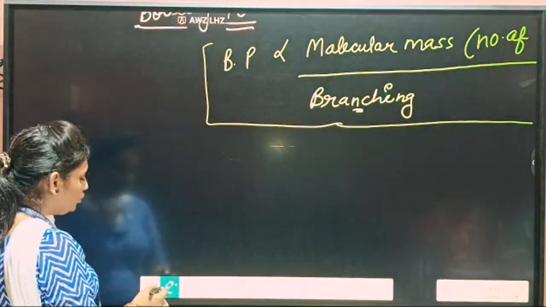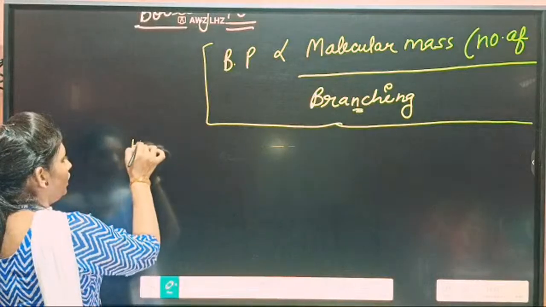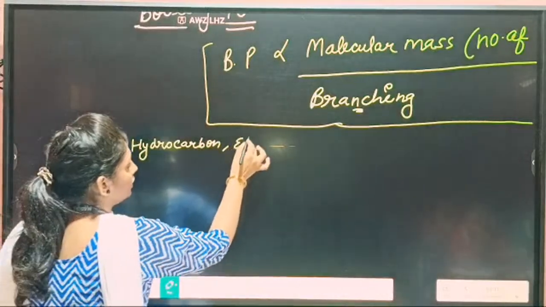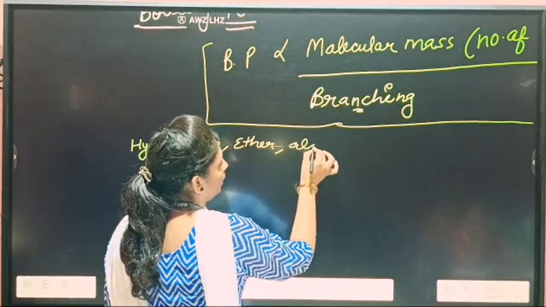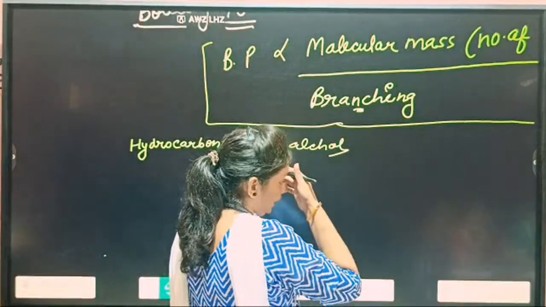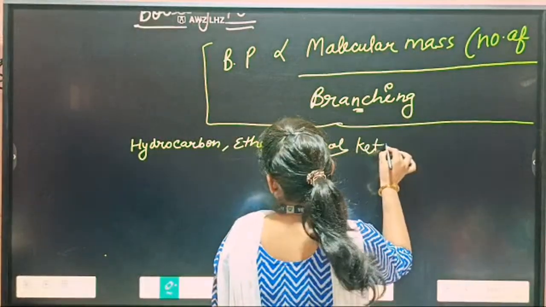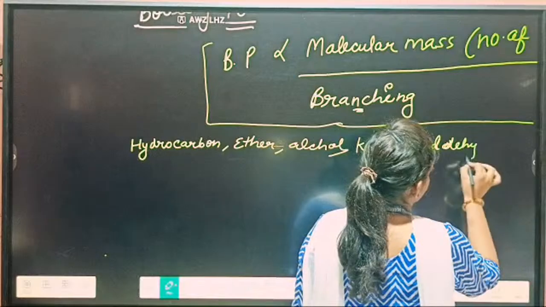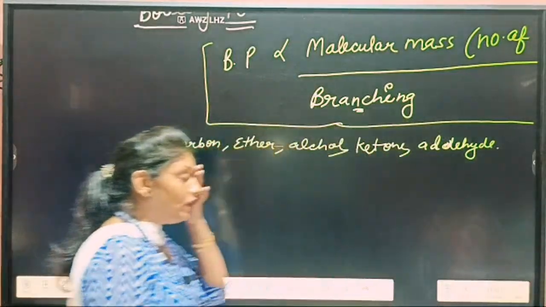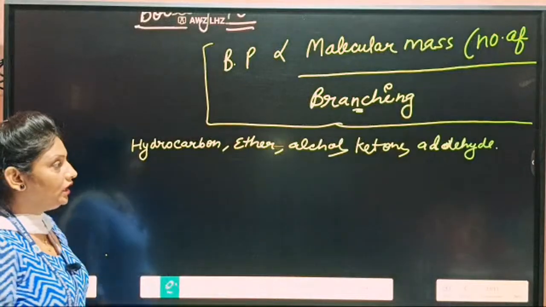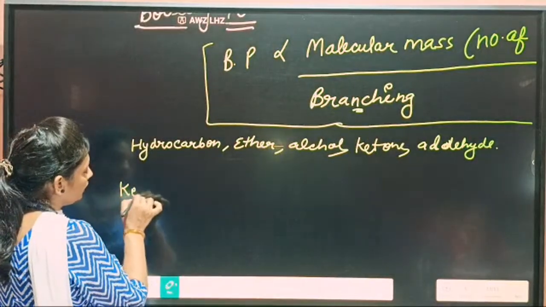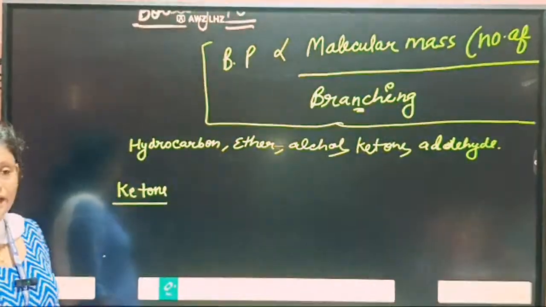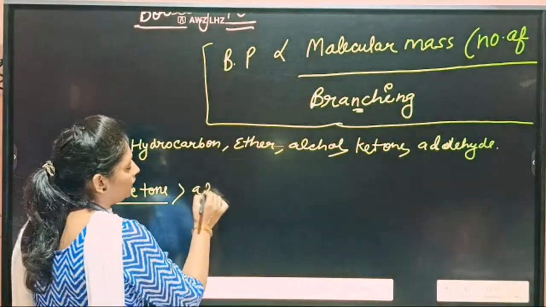But students, if we want to compare the boiling point of hydrocarbon, ether, alcohol, ketone, and aldehyde, then what will be the order? Here, ketone has a slightly higher boiling point as compared to aldehyde.